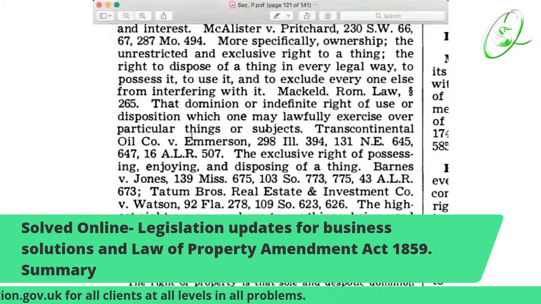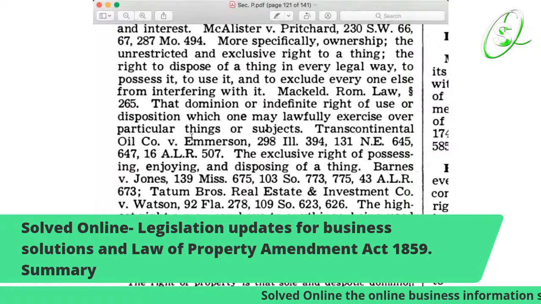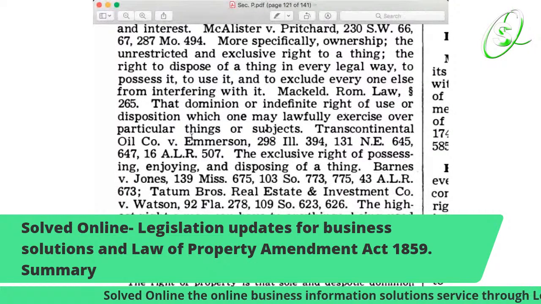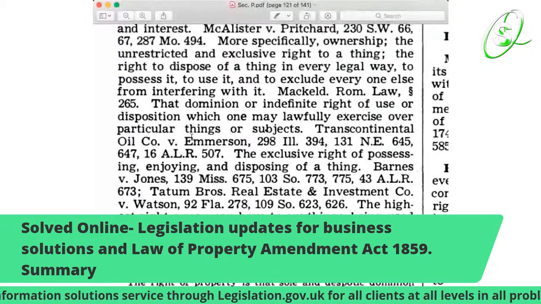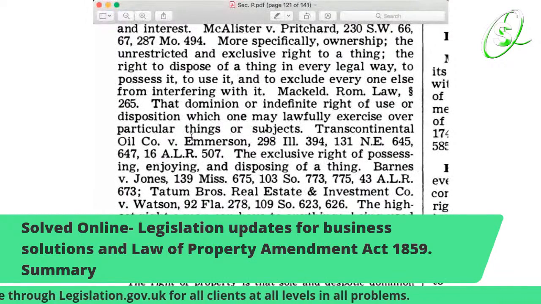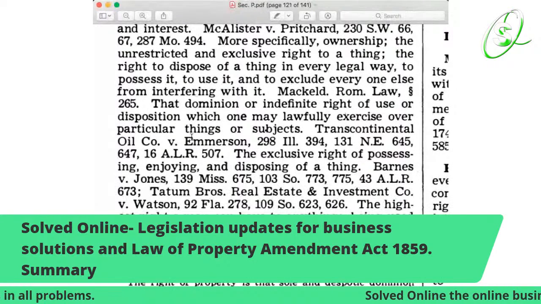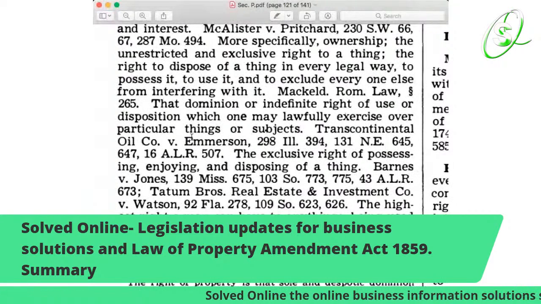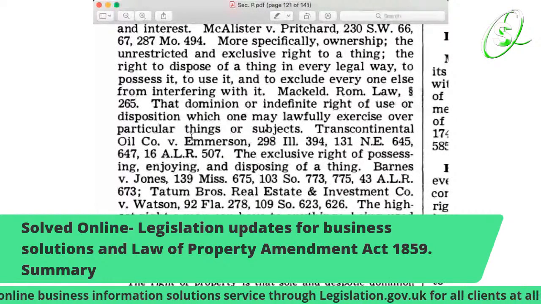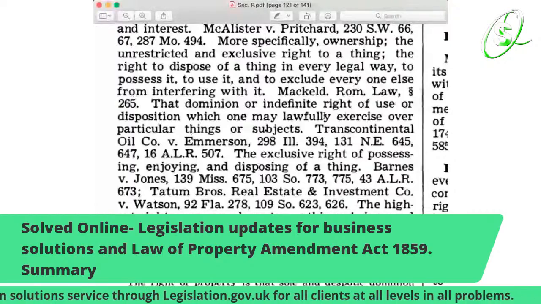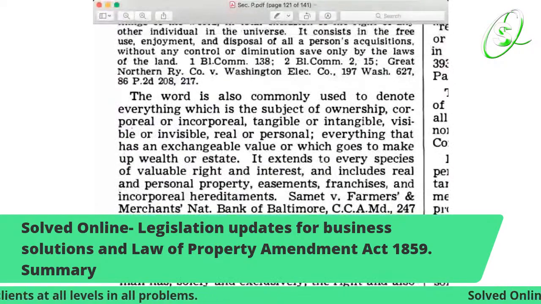Again, the highest right a man can have to anything, being used for that right which one has to lands or tenements, goods or cattle, which in no way depends on another man's courtesy. See? Well, it's all good. Like I said, this is all what it is. Okay, so there's some more.